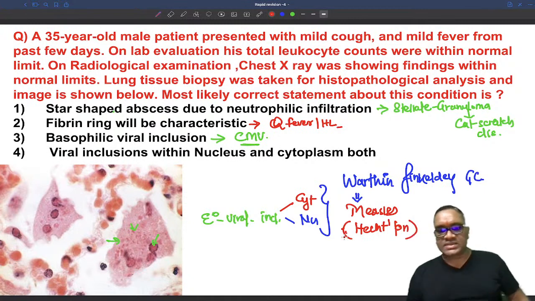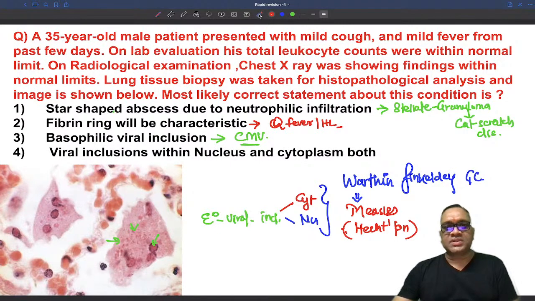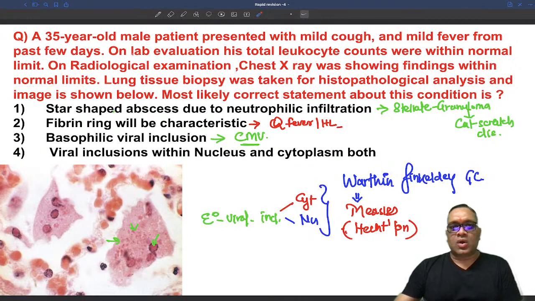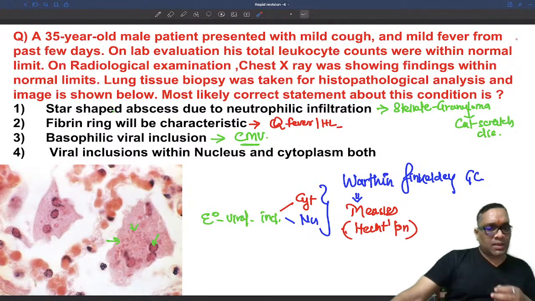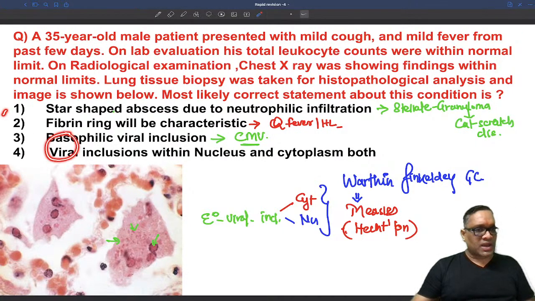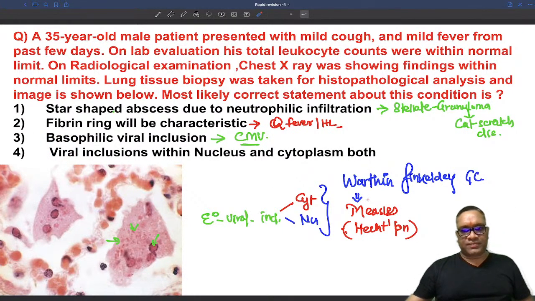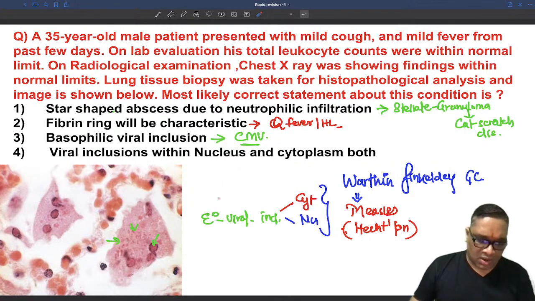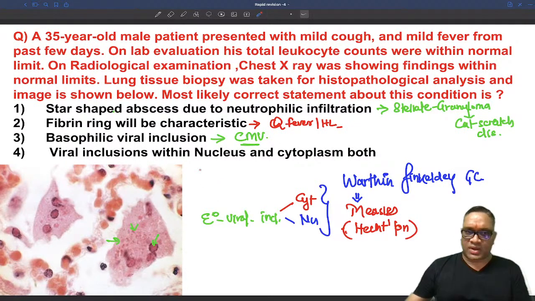That is why in this patient, on radiological examination, can you notice he is having a normal finding? On lab evaluation, total leukocyte count is again within normal limit. So probably this is the atypical pneumonia, which is quite commonly seen in viral infection, right? So this is the Warthin-Finkeldey giant cell because of the measles infection, and that is why his radiology and other findings are within normal limit, because this is an atypical pneumonia where we see no findings in the radiology or in the total leukocyte count, right? So that is the measles and Warthin-Finkeldey giant cell.